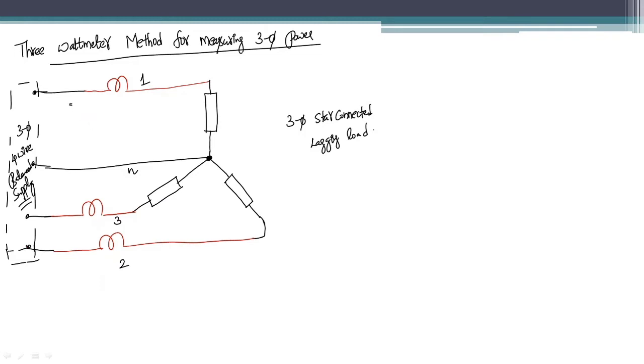And what about the potential coil? Right now I don't want to consider the small errors that may creep in because of the connections of the watt meter.